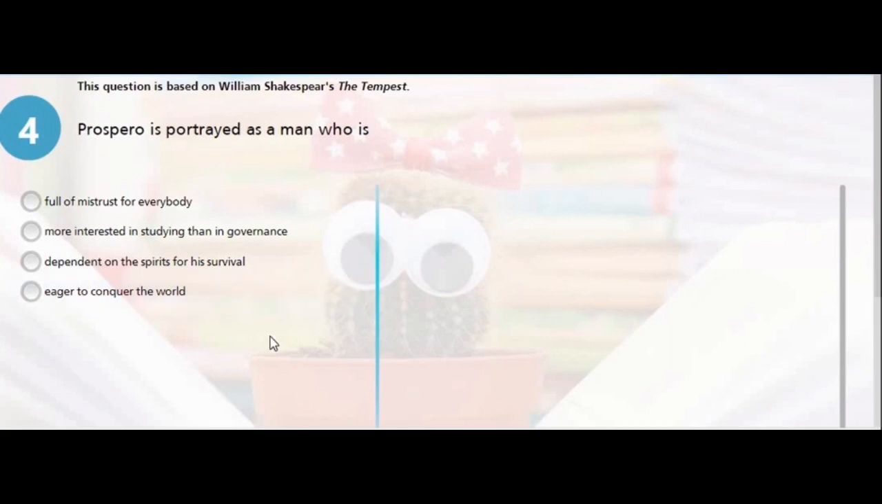Question 4. This question is based on William Shakespeare's The Tempest. Prospero is portrayed as a man who is full of mistrust for everybody, more interested in studying than in governance, dependent on the spirits for his survival, eager to conquer the world. Now, Prospero is more interested in his studies than governance. So the right answer is B. And this is why he delegates his younger brother Antonio to govern Milan on his behalf.